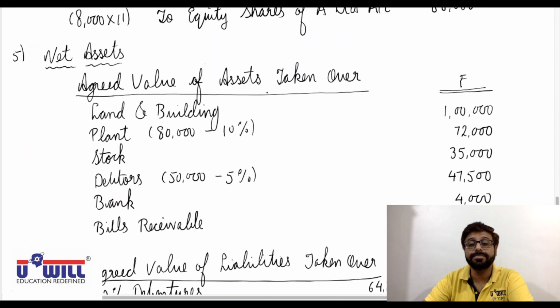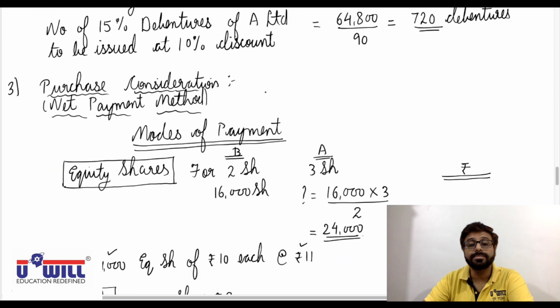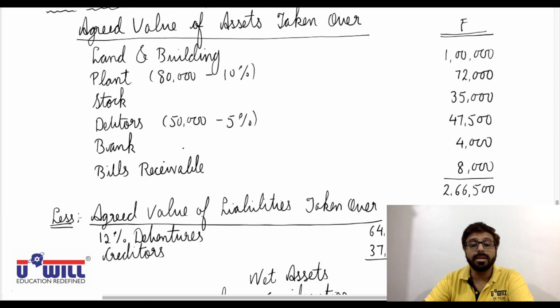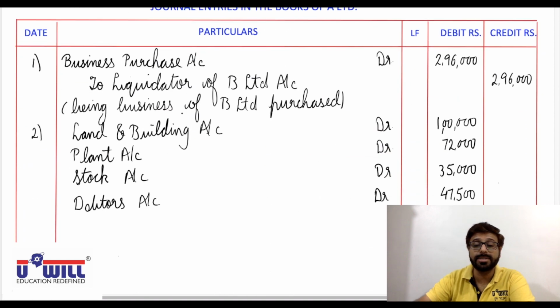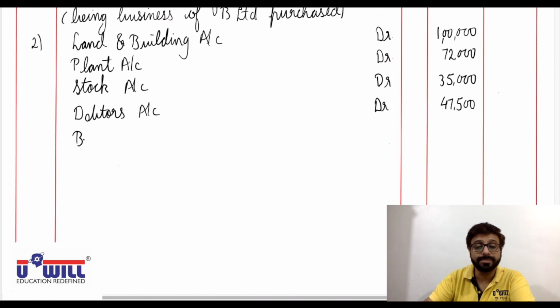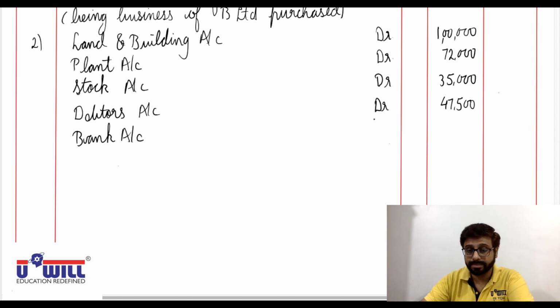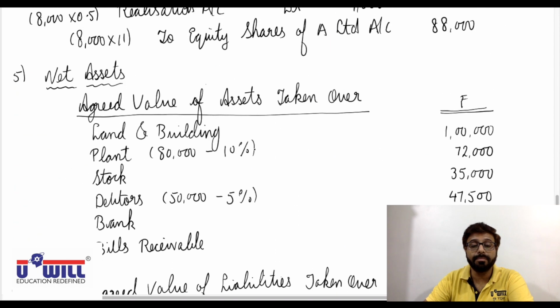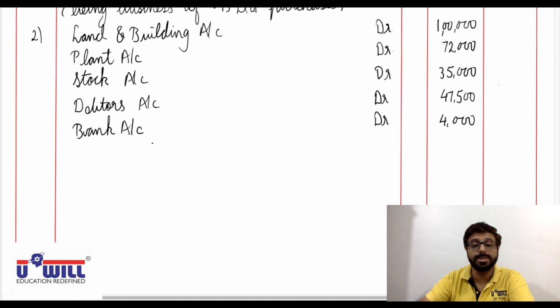Then bank account debit 4,000. Then bills receivable account debit 8,000.